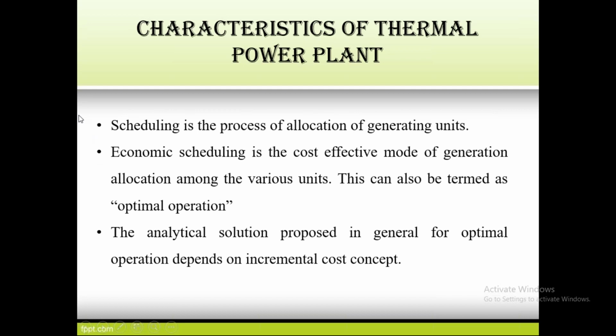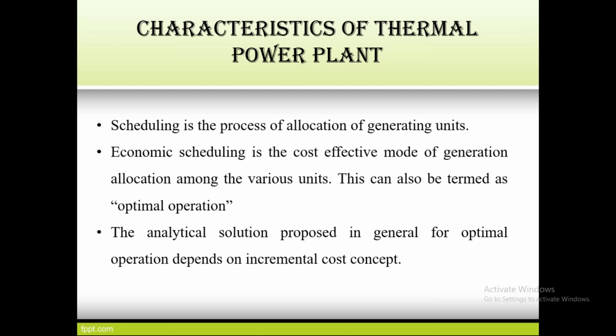Next one. Until now we categorized individual units, that is unit 1, and how it works based on different factors, that is heat rate curve and incremental fuel curve. Suppose unit 1 has to generate 100 megawatts, how much cost will be needed? After estimating the cost, we give priority to the unit with the lower cost.